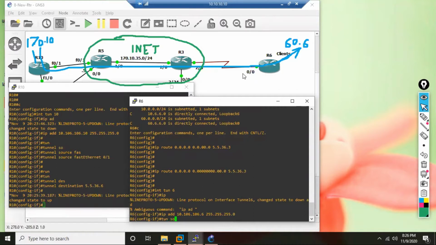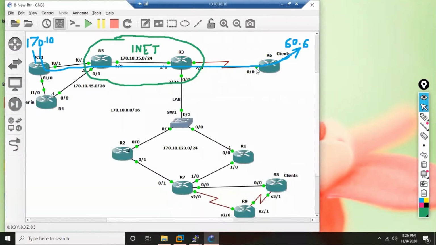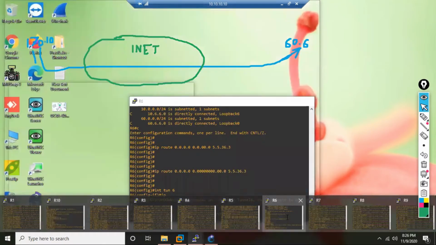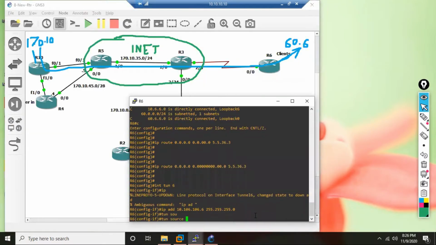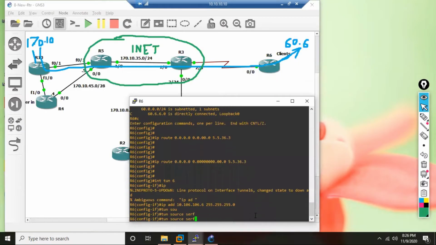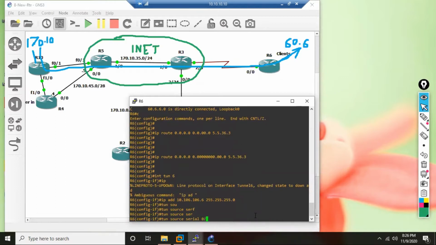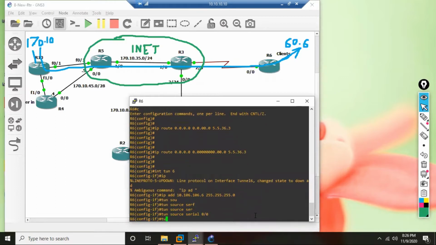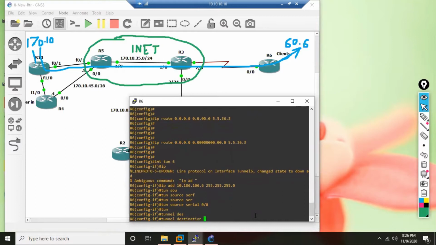As per the diagram, it is showing 0/0, which basically means it is a serial link. The R6 serial link. So the tunnel source I can specify as serial 0/0, and then the tunnel destination for R6 will be what?